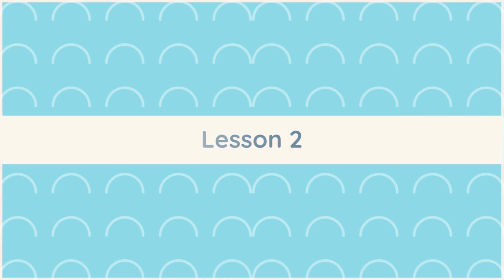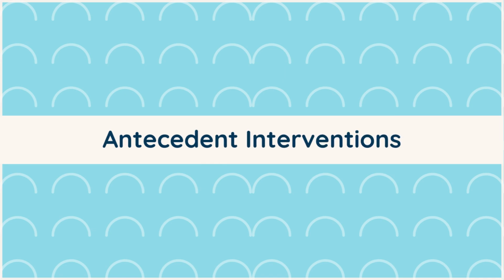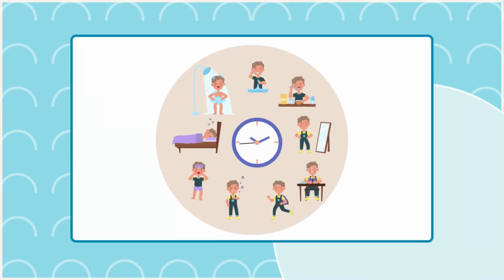Lesson 2, Antecedent Interventions. Introduction to Antecedent Interventions. Welcome to our video on antecedent interventions. In this video, we will explore proactive strategies to prevent self-injurious behavior by modifying the environment and routines to reduce triggers. By understanding and addressing the antecedents, we can create a safer and more supportive environment for your child.